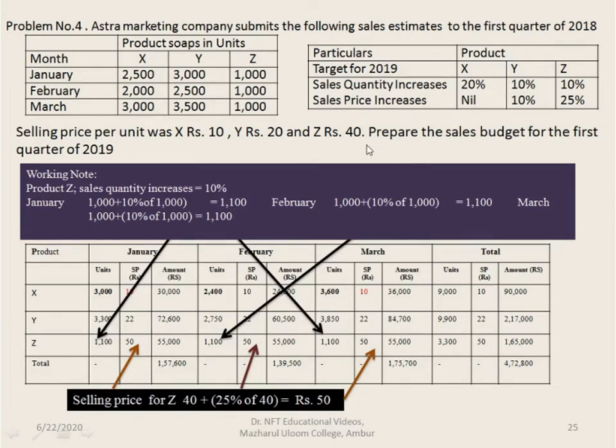And coming to the selling price increase, price is 40 rupees and there is an increase of 25 percentage. So 40 plus 25 percentage of 40 is 50 rupees. 25 percentage of 40 is 10 rupees. So 40 plus 10 is 50 rupees. So 50 rupees is common for January, February and March. Per unit cost is same. So 50, 50 and 50.